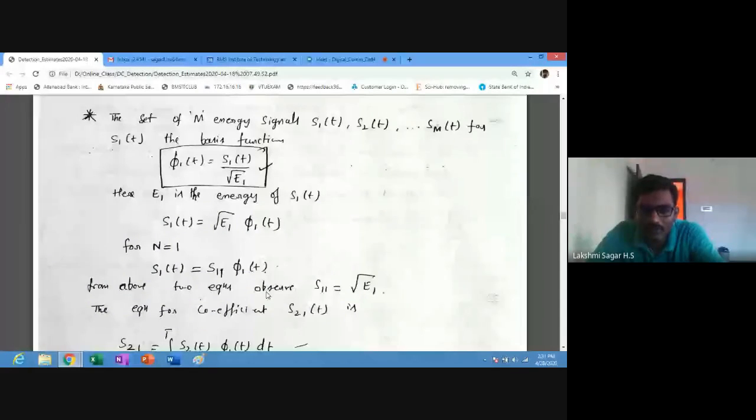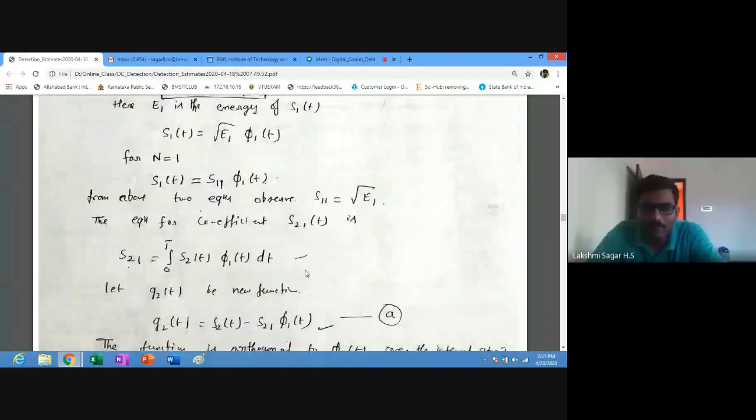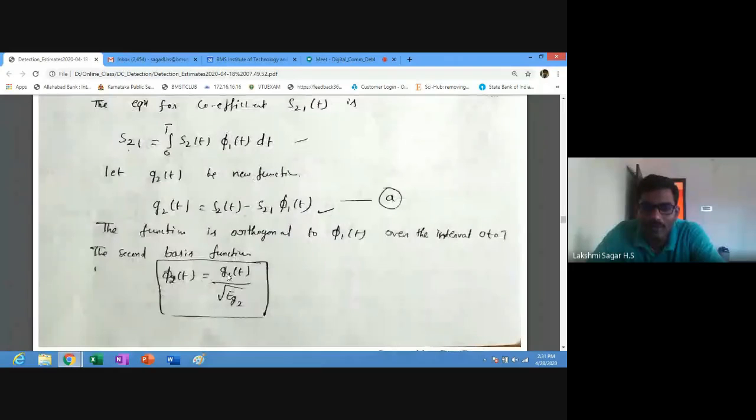Then the equation for the coefficient S21. Why do we need to consider this equation? Because phi 2 of t is nothing but g2 of t by root E g2, where E g2 is the energy of the signal g2 of t.